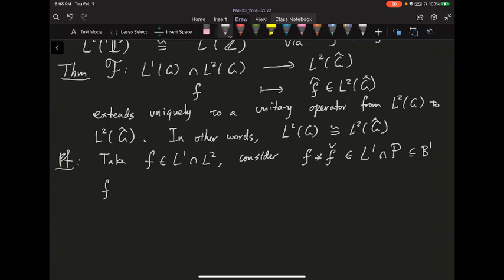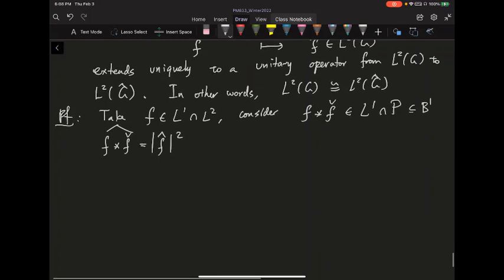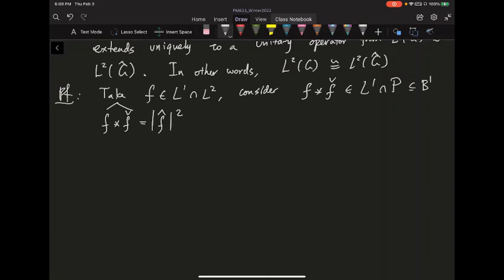We have also seen this trick several times. If you consider its Fourier transform, we showed the Fourier transform preserves the Banach star algebra structure. So this one is just going to be equal to the norm of f hat squared. We have seen this trick already. So now we can just rewrite everything using this Fourier transform and this Fourier inversion to connect the L2 norm of f hat with f.